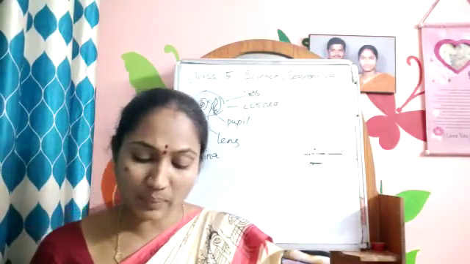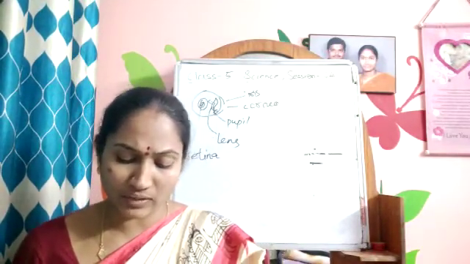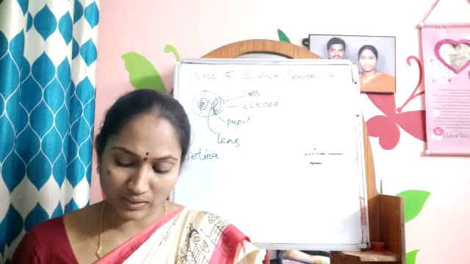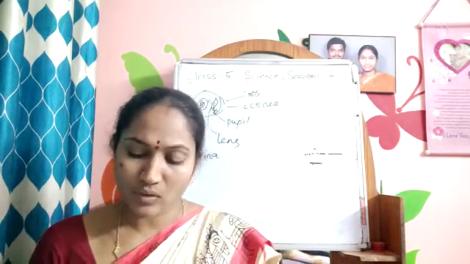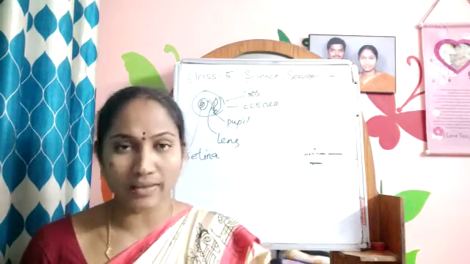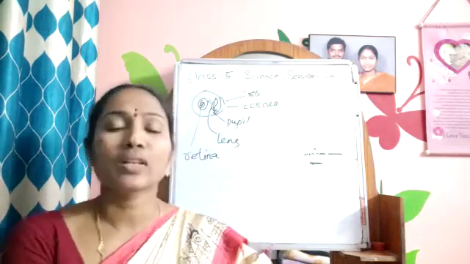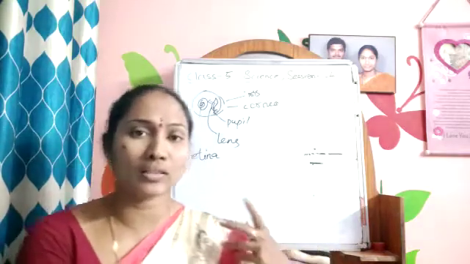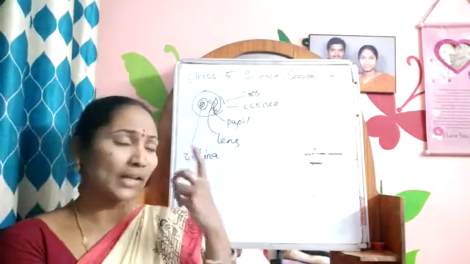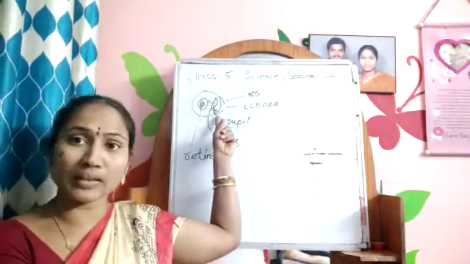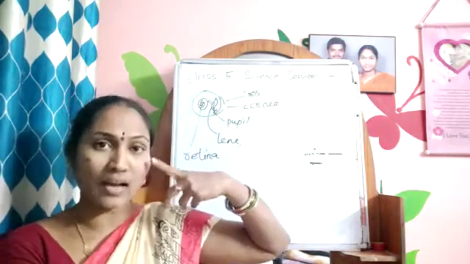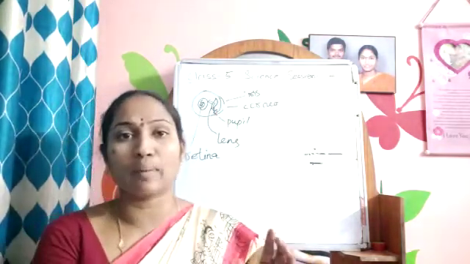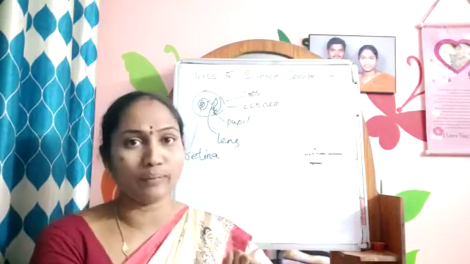The retina has special cells that convert the different things you see into nerve signals. These are sent to the brain through the optic nerve. So we have nerves under our eye. They are called optic nerves. So whatever we are seeing, now we are looking at the board. The light falls first on the pupil, then it travels through the lens, the reflection falls on the retina and the nerves will carry the message to the brain and they will say that it is a board.